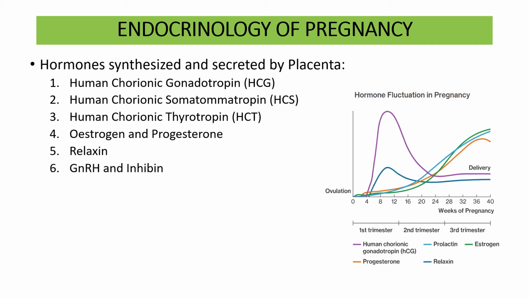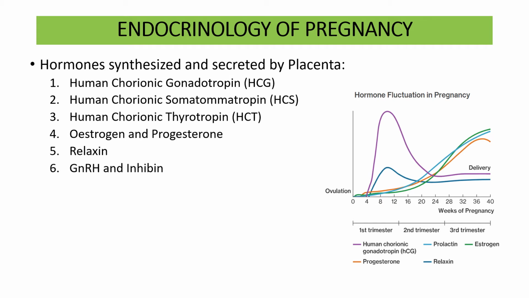So this HCG is secreted by the syncytiotrophoblast of the placenta immediately after implantation of the fertilized ovum. It is made up of two units, alpha subunit and beta subunit. Alpha unit is very similar to LH, FSH and TSH, and its molecular weight is about 18,000, while the beta subunit has a weight of about 28,000.